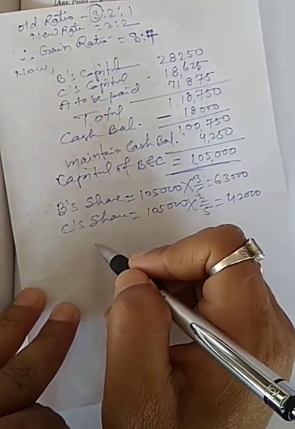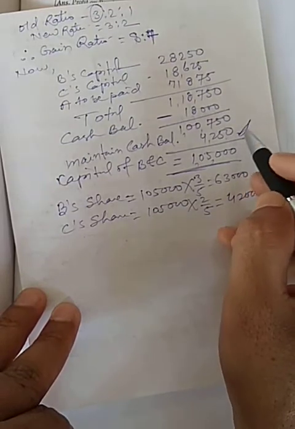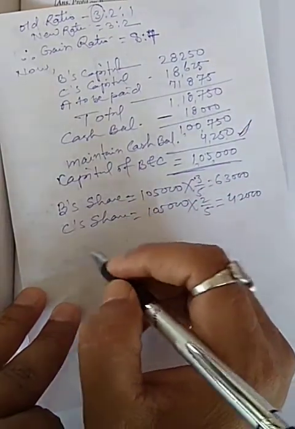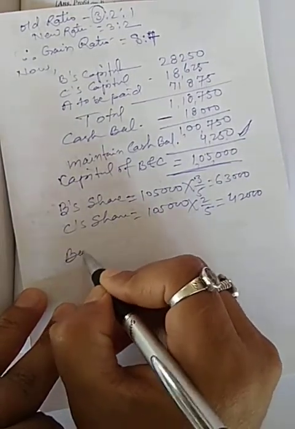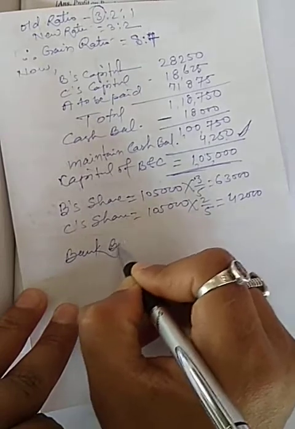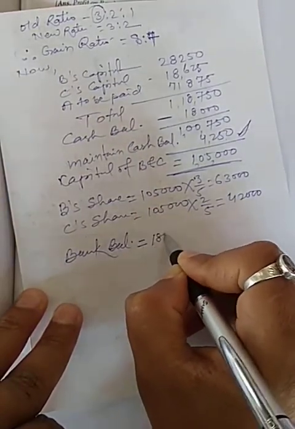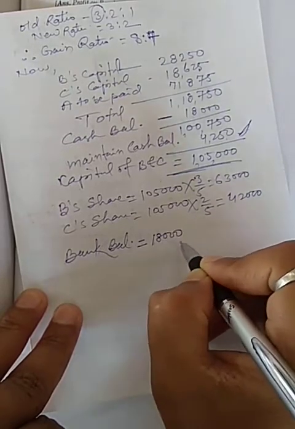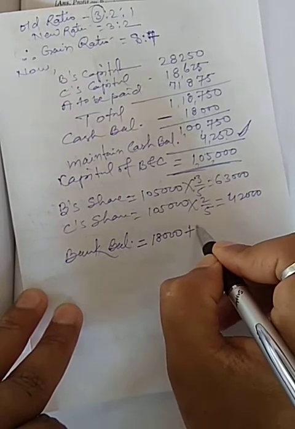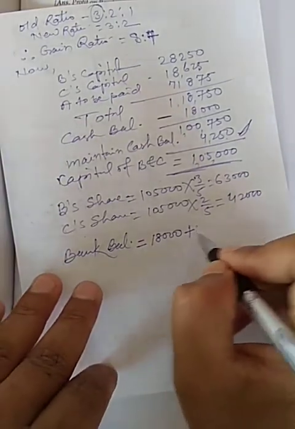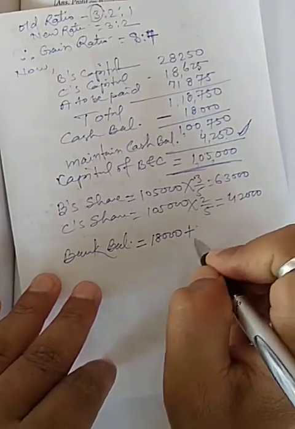Now bank balance, I have to keep 4,250. You can prove the bank balance. Previous balance is given 18,000 in the balance sheet, and plus, now I will prove it later.